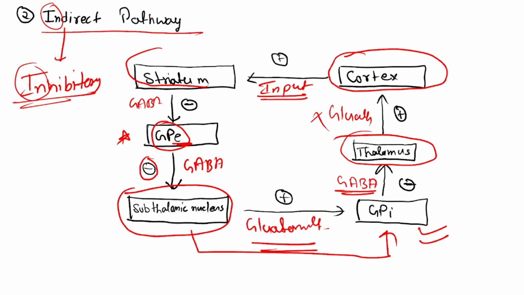So these are two pathways. Now what does the pathway do? The indirect pathway is inhibitory and the direct pathway is excitatory. So there is a fine balance between both. Okay? So when there is a balance between both, all movements will be finely controlled. But when there is disturbance in any pathway, there will be some problem.